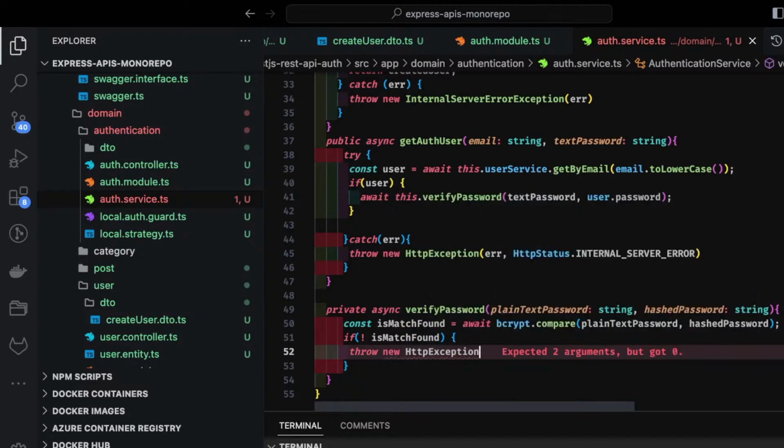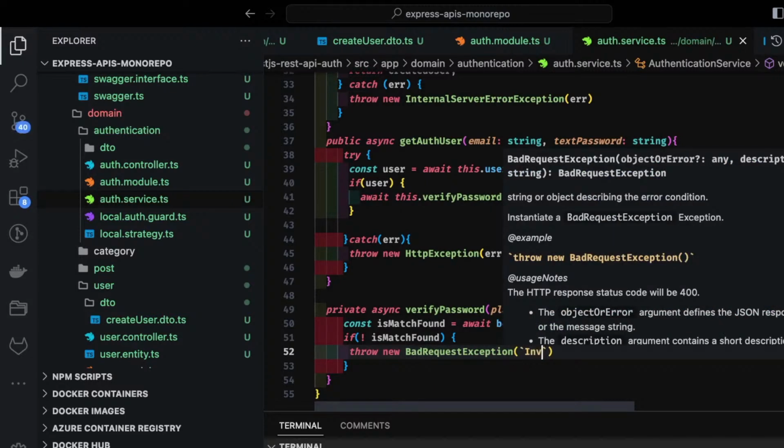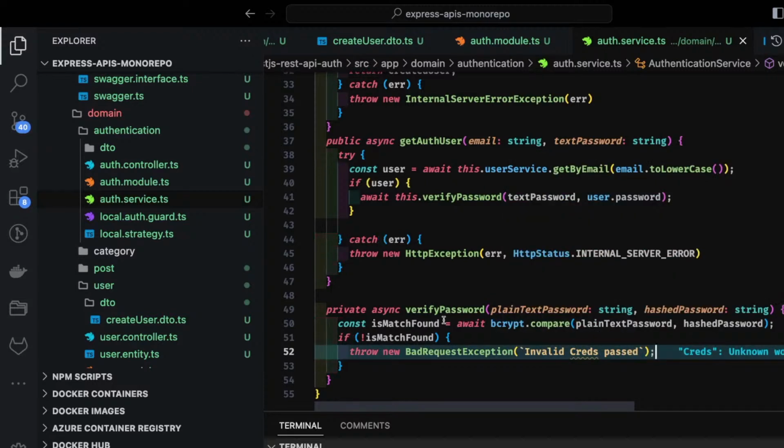I mean, we can just throw a new bad request exception or something like that. There are many ways of doing it, and we can just say invalid credential passed. Anything you want.